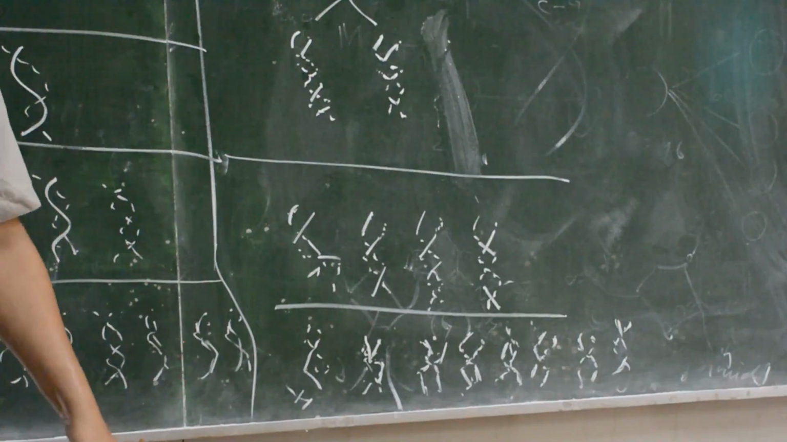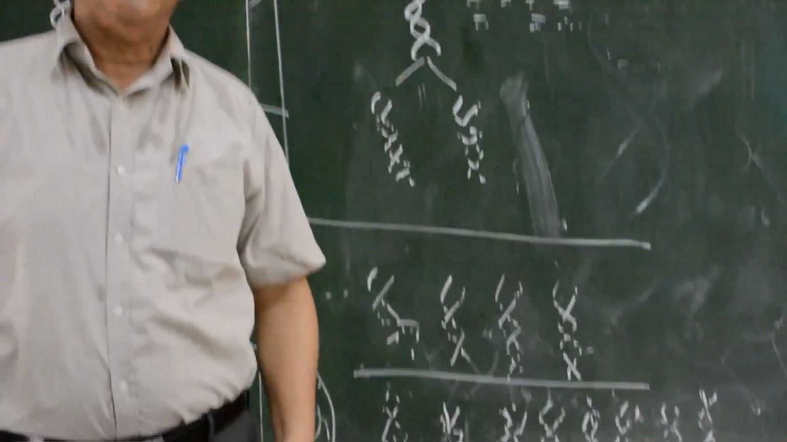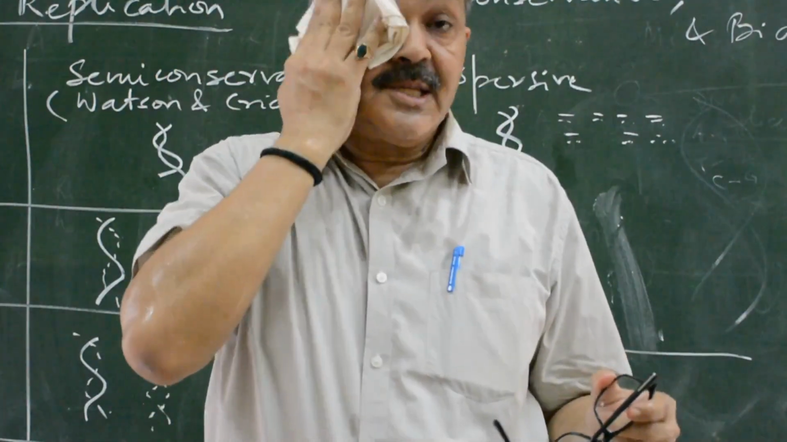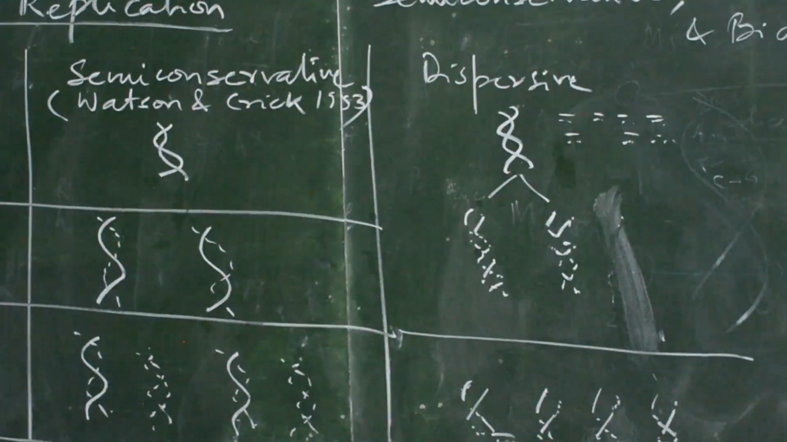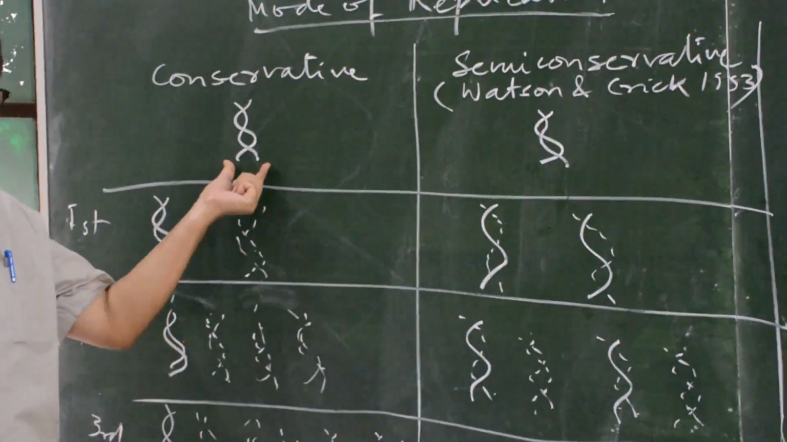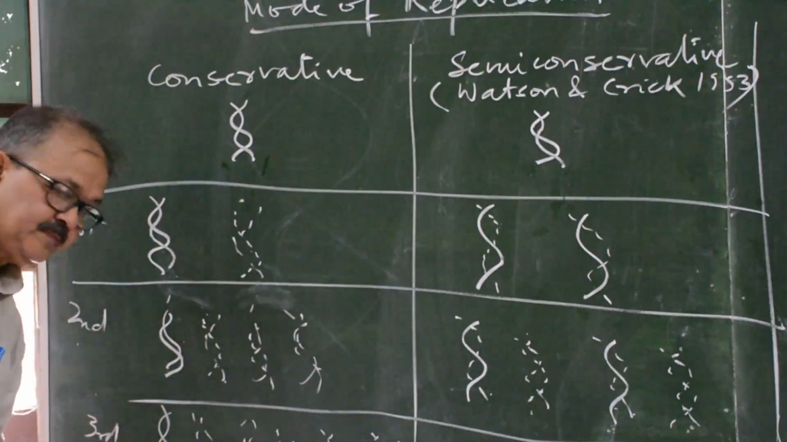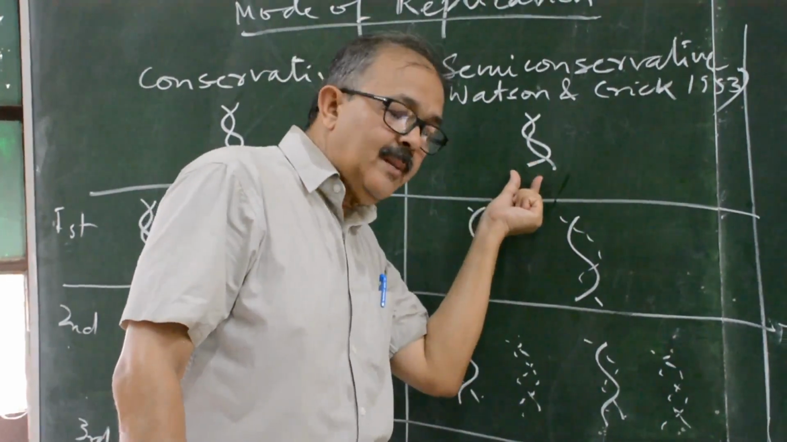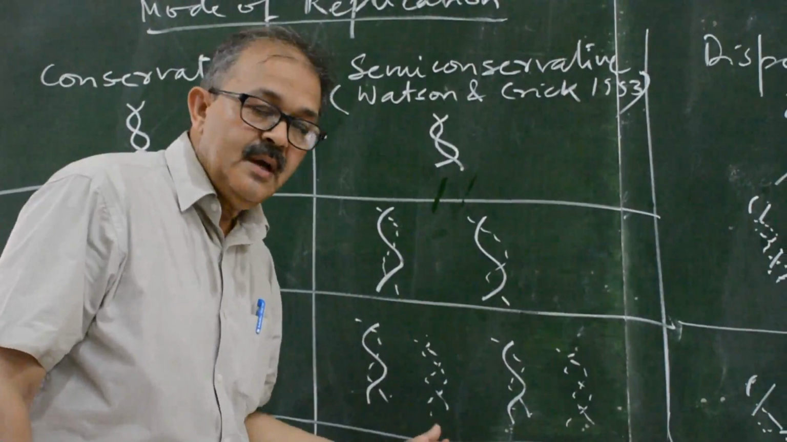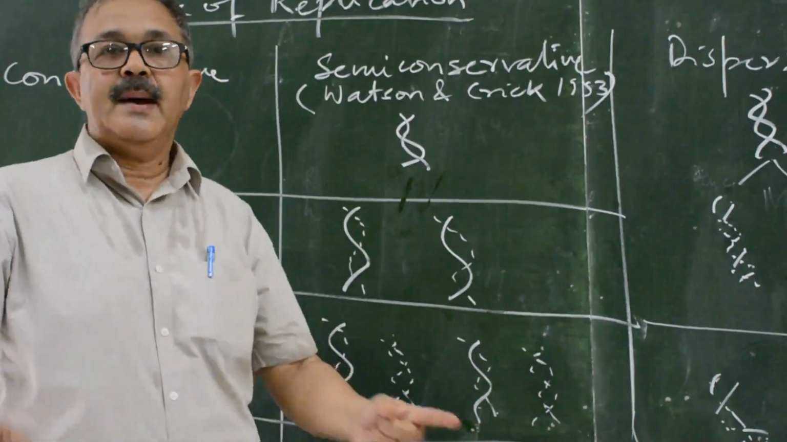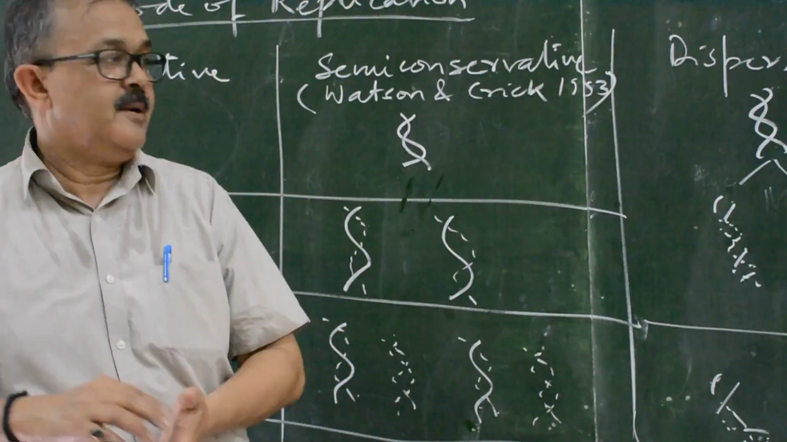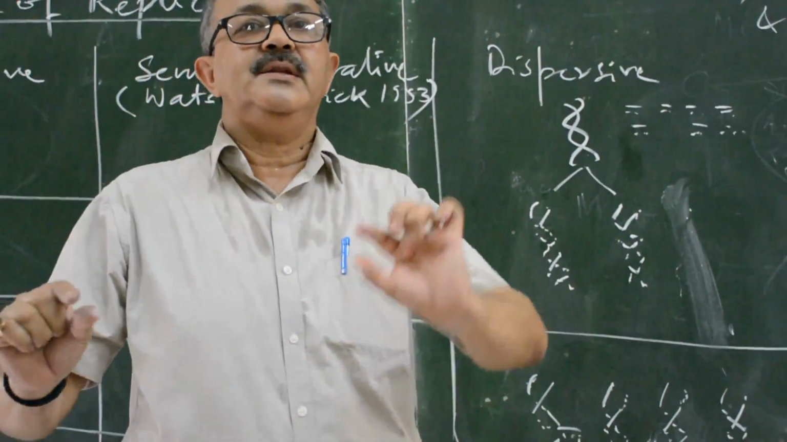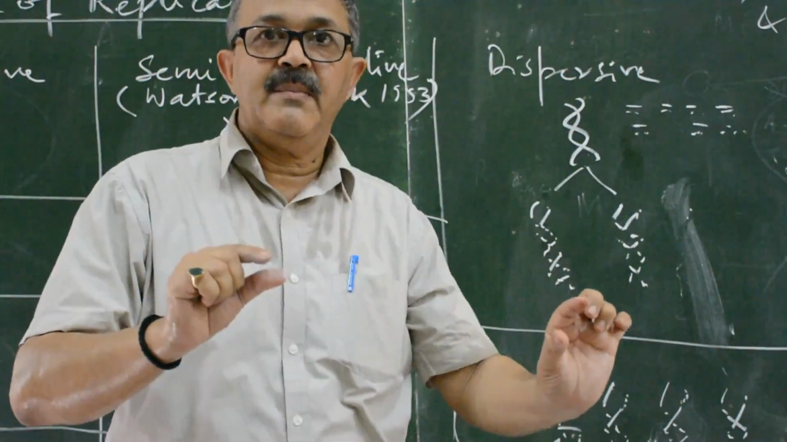There were three types of proposals regarding the mode of replication: first the conservative, then semi-conservative, and dispersive. Conservative means the double helix DNA will be conserved forever. Semi-conservative means one of the strands is conserved; any DNA will have one old strand and one new strand. In the dispersive mode, any new strand will be formed by old fragment, new fragment, old fragment, new fragment.